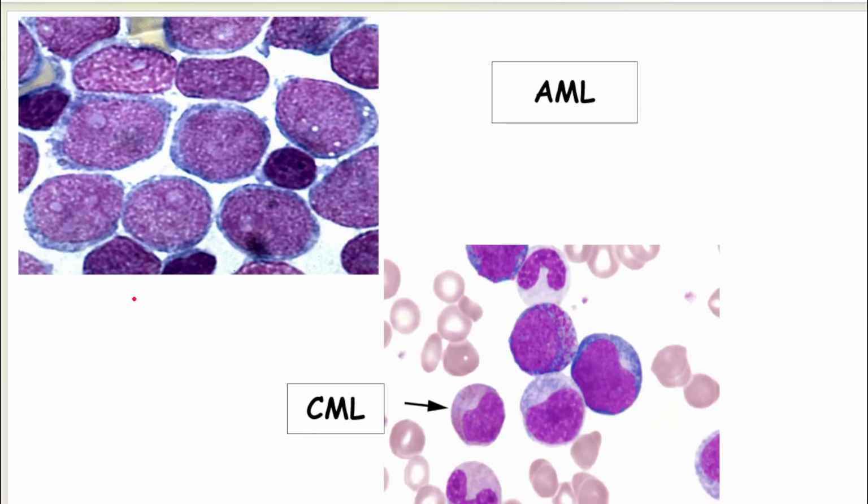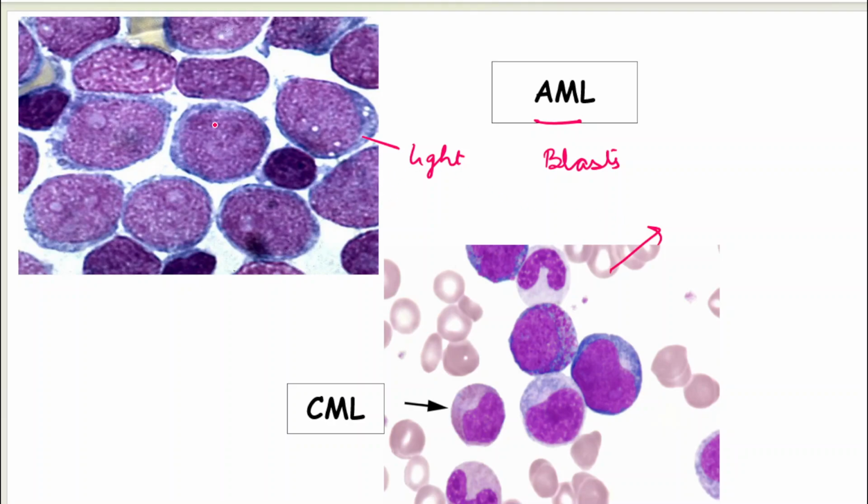Now let's see AML. In AML also you are going to have blasts with a very light chromatin as compared to CML. CML is one thing where you are going to have cells of all the lineages. AML is an acute leukemia in which blasts are going to predominate. So you are not going to have a majority of neutrophils or myelocytes or metamyelocytes.